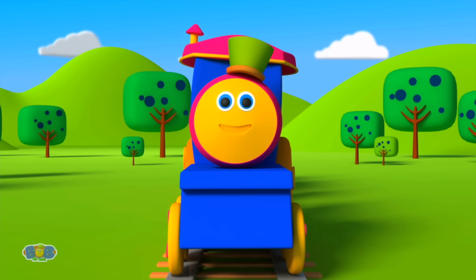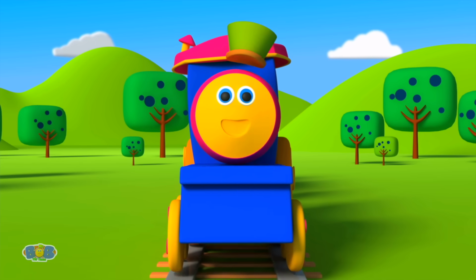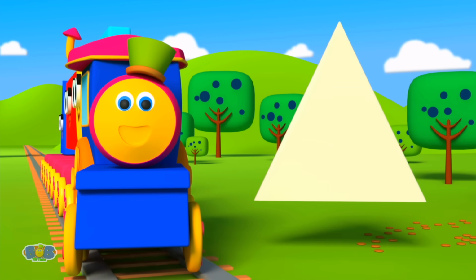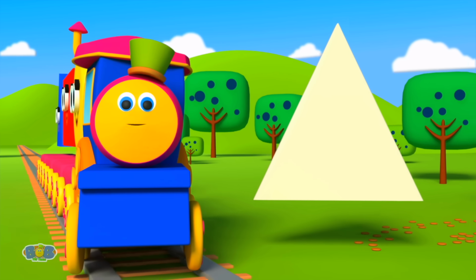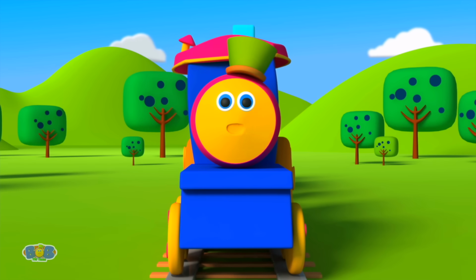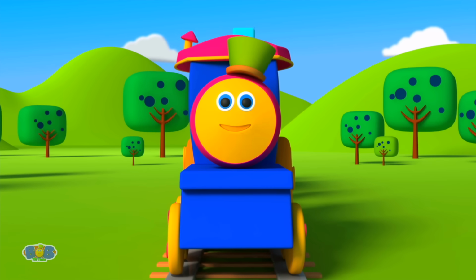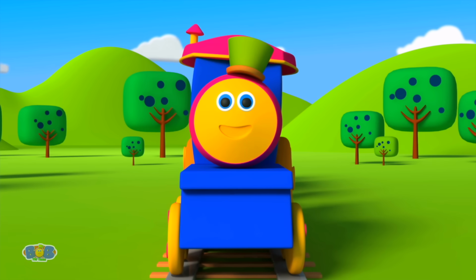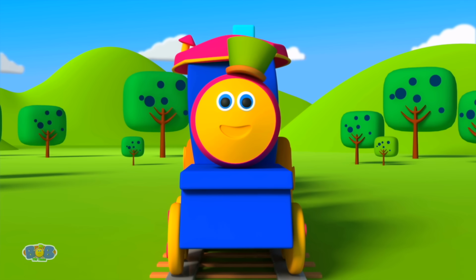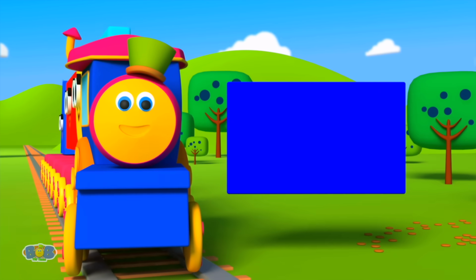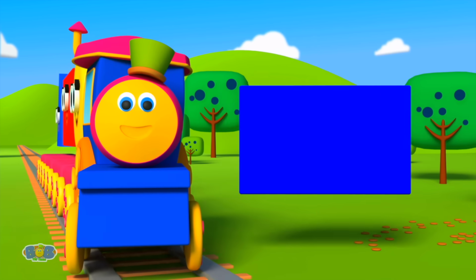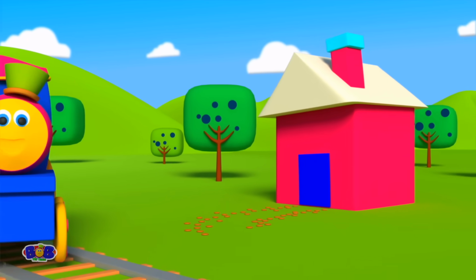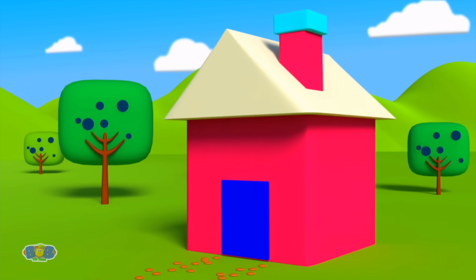Now look aloft and tell me the shape of a roof. Triangle! Yes, let's place it at a perfect angle. We're going strong. Now name me a shape with 4 sides. Too short, too long. Rectangle! Yes, a rectangle it is. And such a beautiful house we have built.